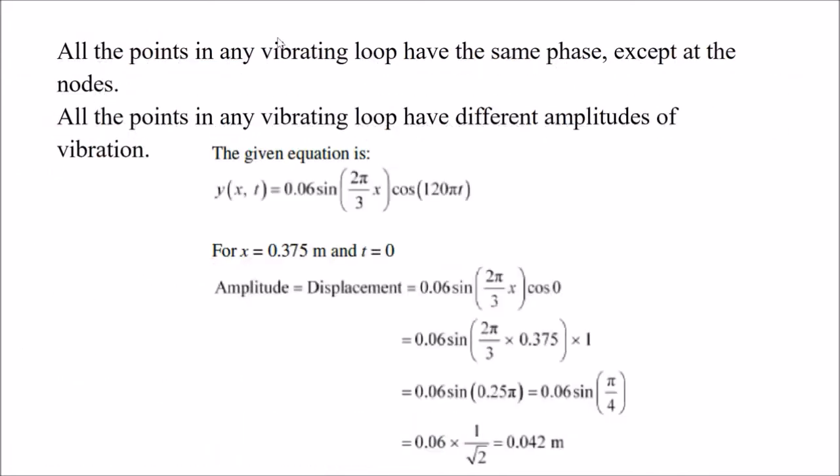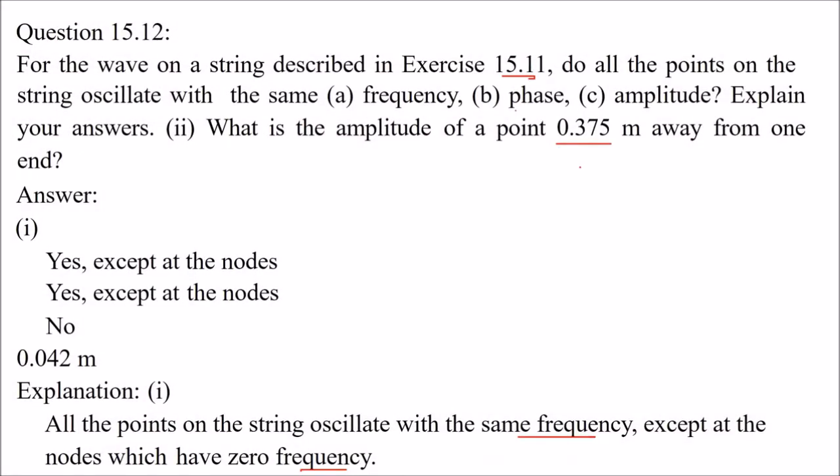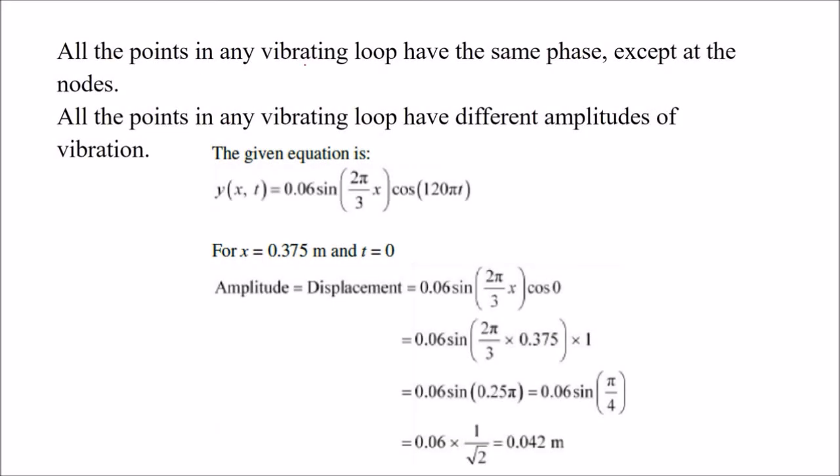Then the second thing which is being sought here is phase and then amplitude. All the points in any vibrating loop have the same phase, except the nodes. And third, all the points in any vibrating loop have different amplitudes of vibration.